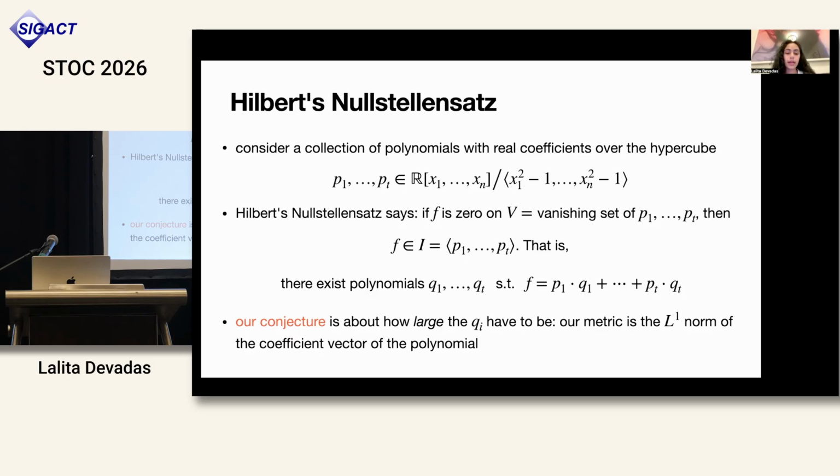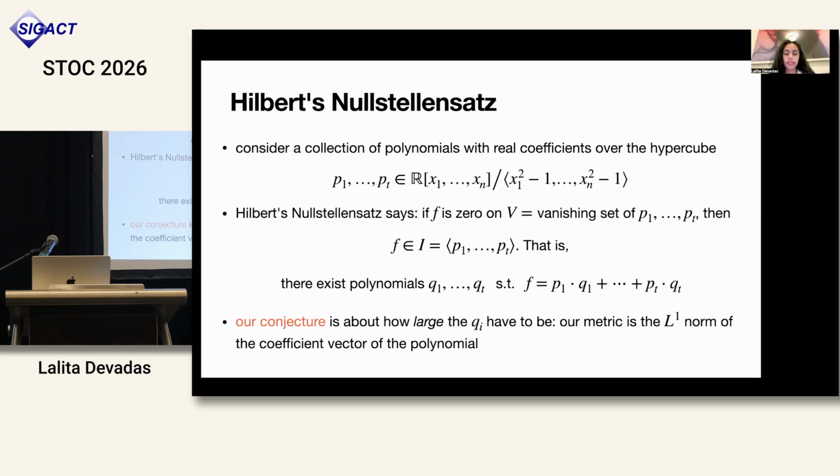If a polynomial f is 0 on the vanishing set of P1 through Pt, which we'll refer to as V, then f is in the ideal generated by P1 through Pt. In other words, there exist polynomials Q1 through Qt, such that f is equal to P1 times Q1 plus P2 times Q2, and so on and so forth. So that's Hilbert's Nullstellensatz. Our conjecture is about how large these Qi polynomials have to be.